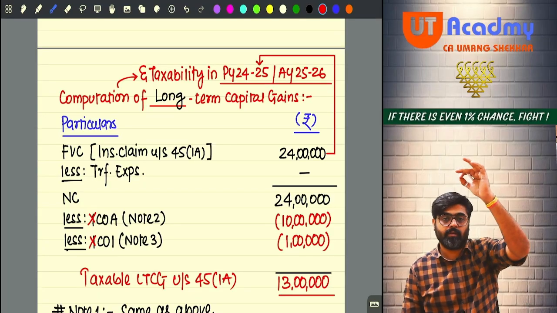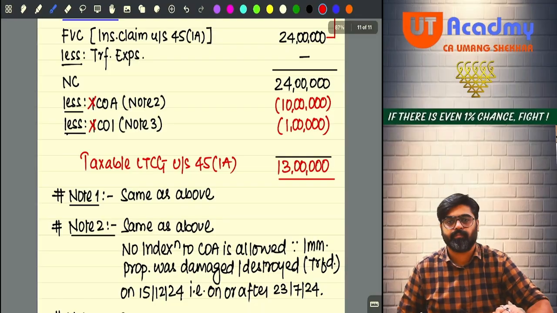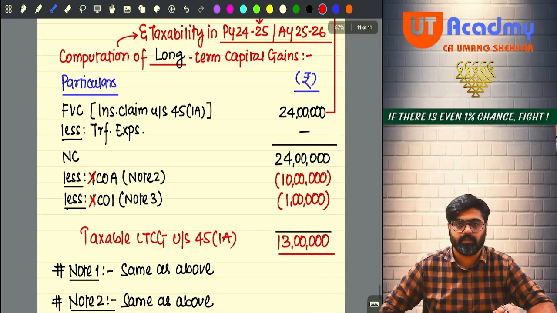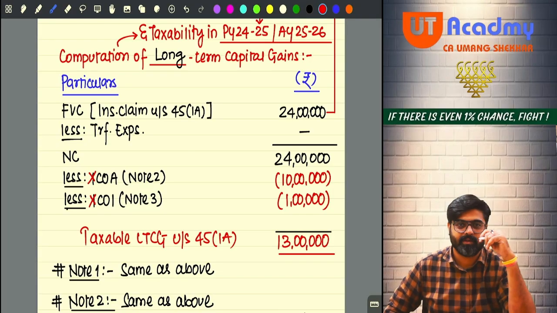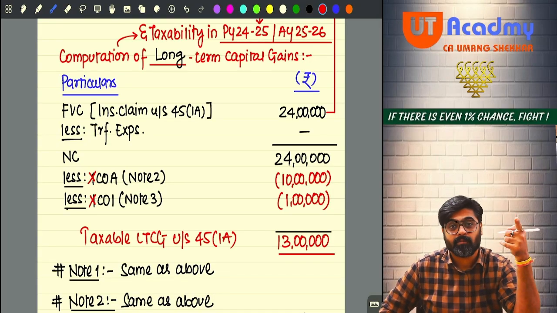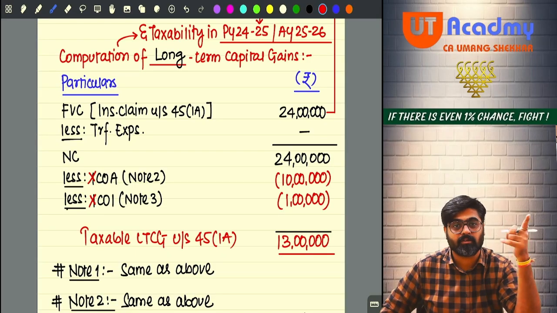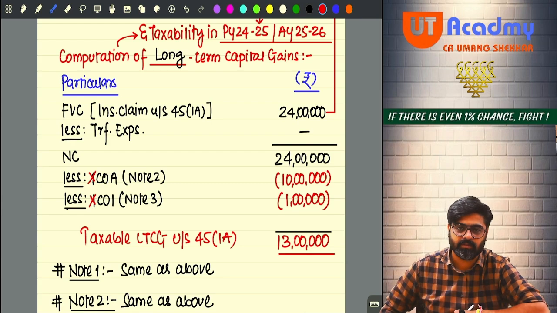The year in which you are receiving insurance claim, in that year this will be taxable. Year of receipt. Unfortunately, both are same in this case. In the last question we saw that they were different. The year of damage or destruction, the year of transfer, is different, but in that year the capital gain is not taxable. Capital gain is taxable in the year in which the insurance claim is received.